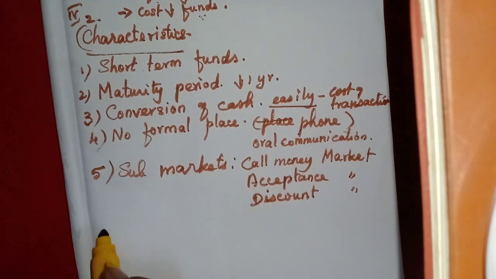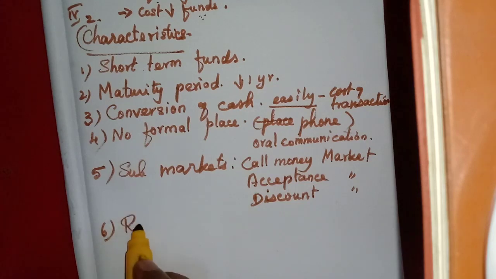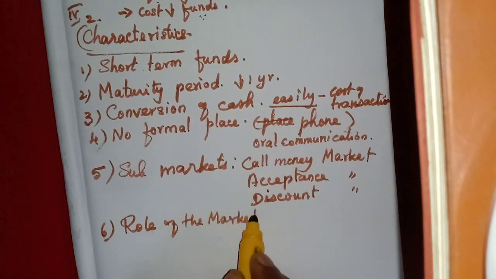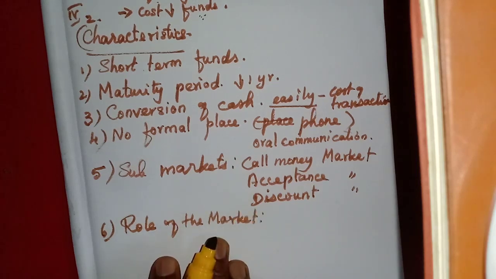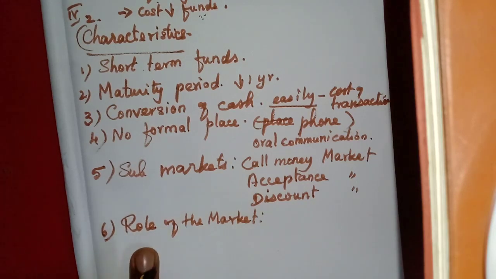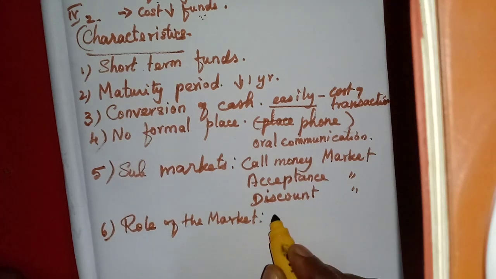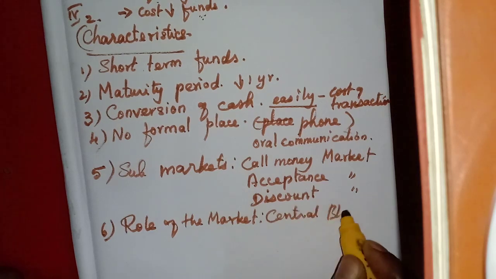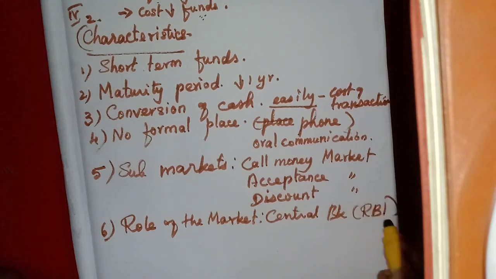Then role of the market. What is the role of the market? The main component, the main bank that deals with these money market instruments, is the central bank. The central bank of India is the Reserve Bank of India, isn't it? Central bank is the main component, Reserve Bank of India.